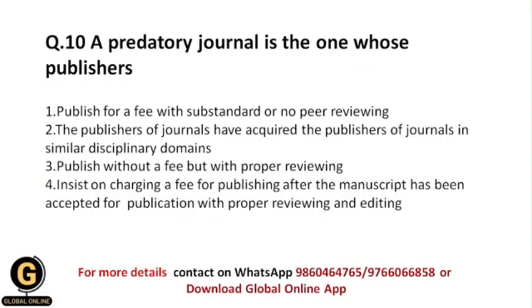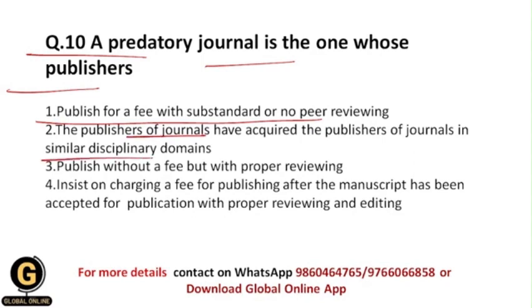Next is, a predatory journal is the one whose publishers. So now what is a predatory journal and what are the publishers of a predatory journal? Publish for a fee with substandard or no peer reviewing. The publishers of journals have acquired the publishers of journals in similar disciplinary domains. Publish without a fee but with proper reviewing. Insist on charging a fee for publishing after the manuscript has been accepted for publication with proper reviewing and editing.